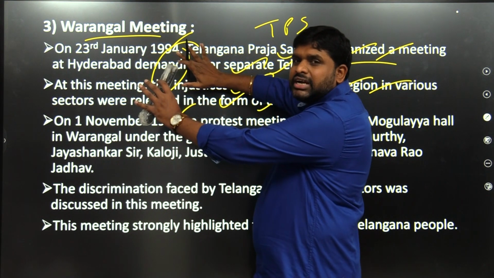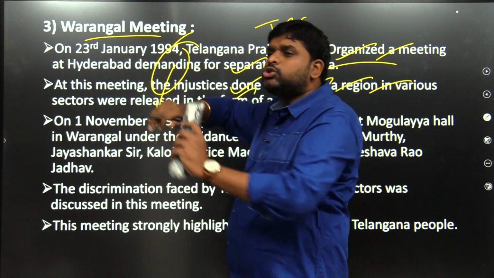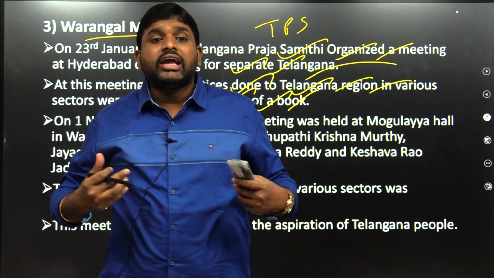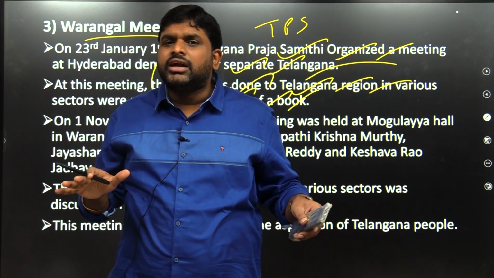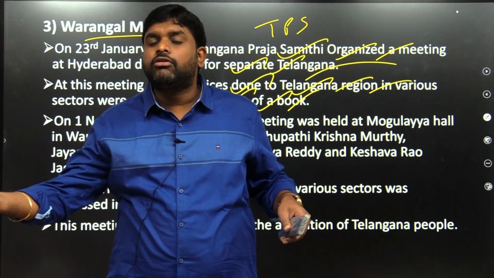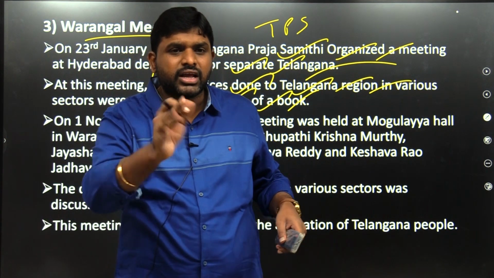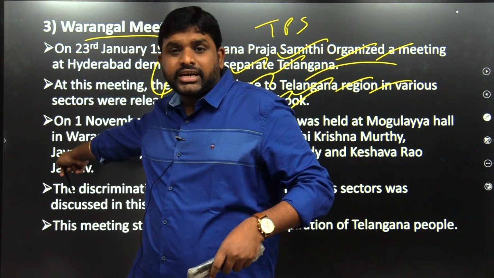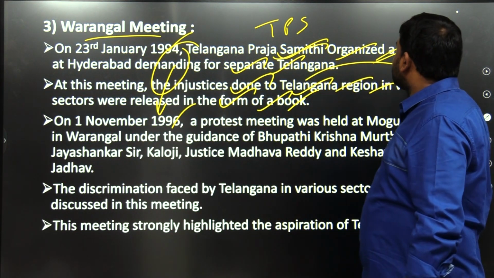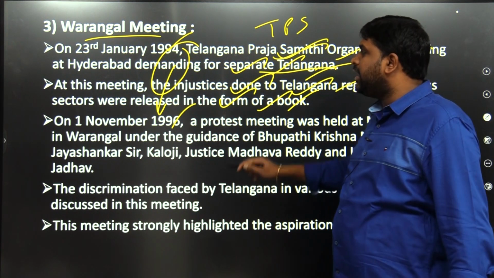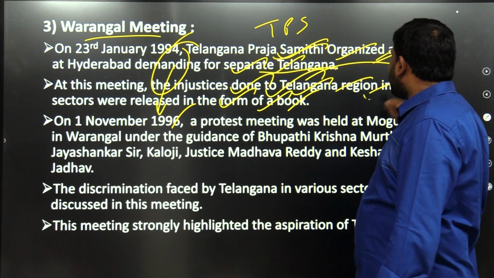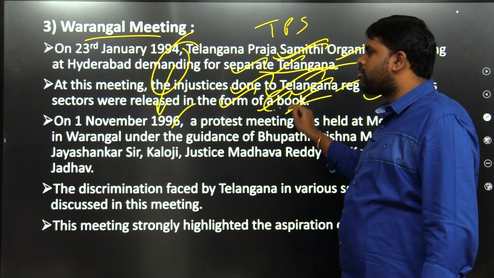So the TPS, which conducted a meeting in 1994, understood that they needed to move to different places, not only Hyderabad. The meetings needed to be conducted not only in Hyderabad, but also in district headquarters like Nizamabad, Warangal, Karimnagar, etc. On those lines, Telangana Praja Samiti organized a meeting at Hyderabad demanding separate Telangana. At this Hyderabad meeting, the injustice done to Telangana region in various sectors was released in the form of a book.